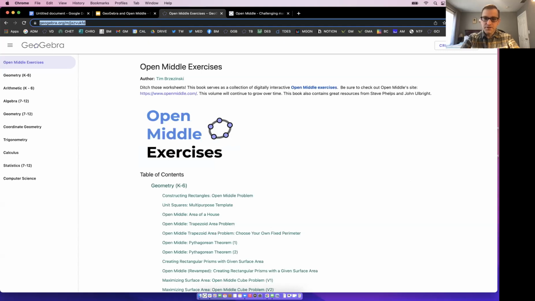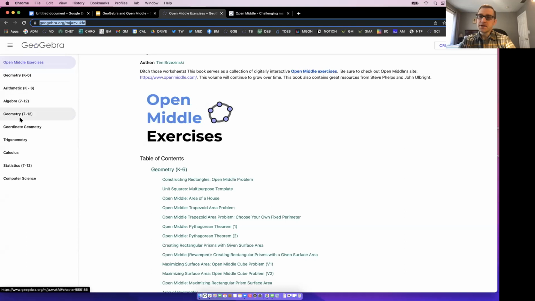Okay. So here is the Open Middle GeoGebra page. There it is. If you want to go there, feel free. There are over 130 items in here so far. And I plan to keep adding to this over time. Many of these have been created by Steve Phelps, a GeoGebra Jedi. John Albright's got a few amazing things in here as well.